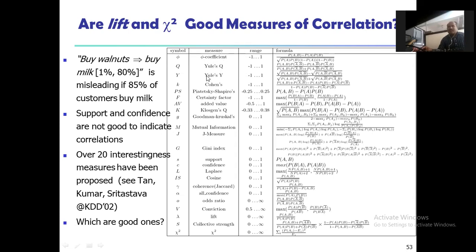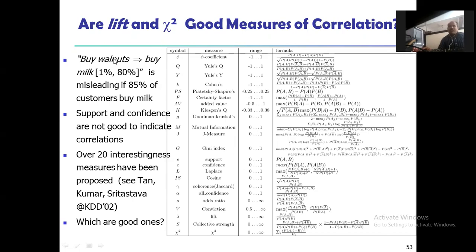So the coefficient, Yule's Q, Yule's Y, Cohen's, Piatetsky-Shapiro's, Certainty factor, added value, Goodman-Kruskal's, mutual information, J measure, Gini index, support, confidence, Laplace, cosine, coherence, Jaccard, all confidence, odds ratio, conviction, lift, collective strength, and again the chi square. Okay. In that way, all these are the formulas we have here, and from that we are going to calculate which patterns are interesting ones here. Okay.